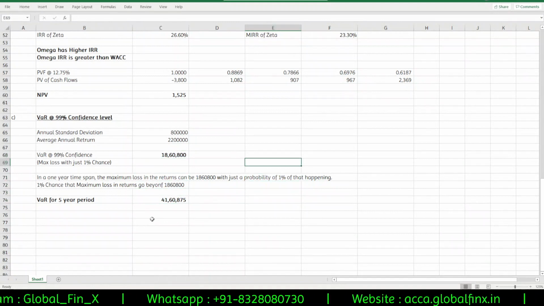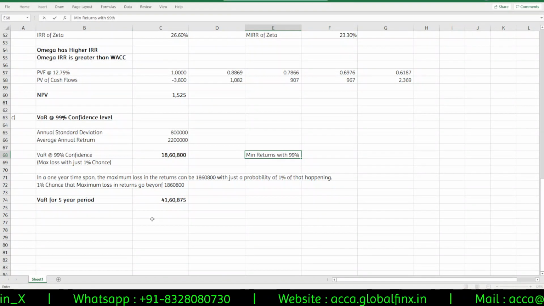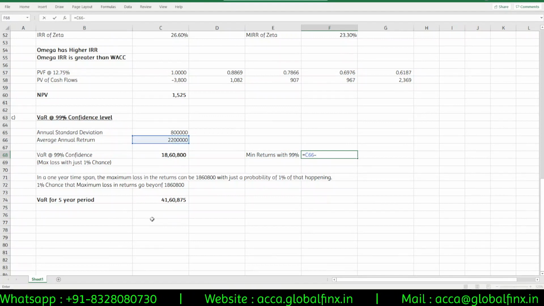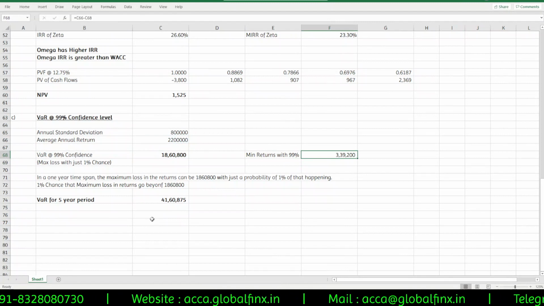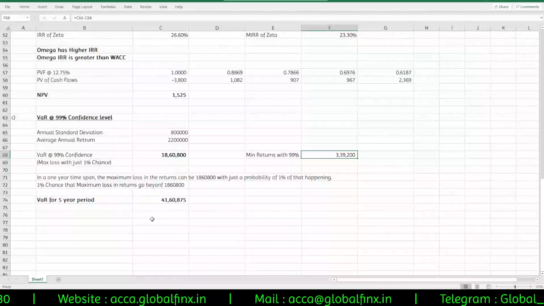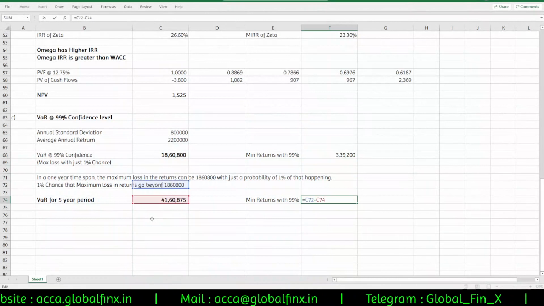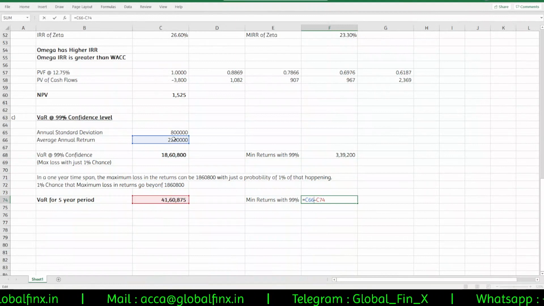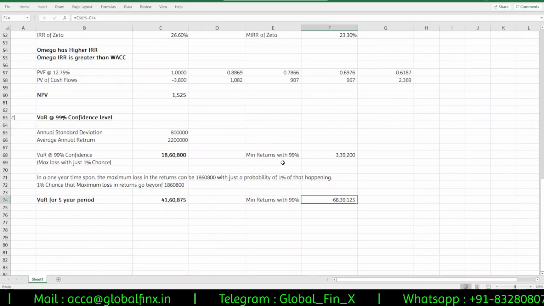Or else I can also say minimum returns with 99% confidence can be taken as how much? So 2.2 million minus 1.86 million, that is there is 99% chance that the returns will be a minimum of 3.39 or more than that. Okay, similarly here also minimum returns with 99% confidence can be calculated as into 5 minus that, so 6839 125.